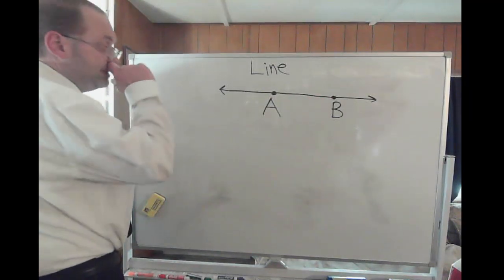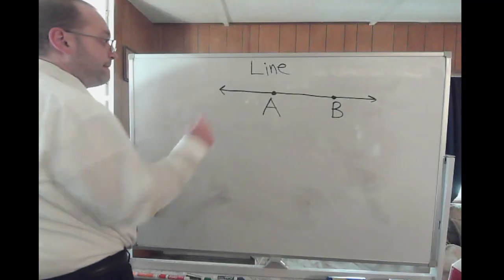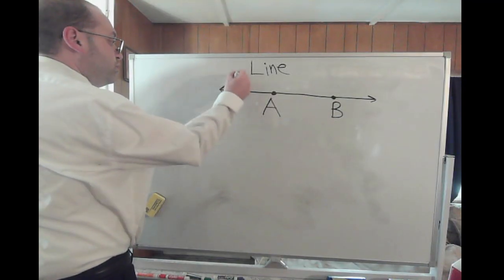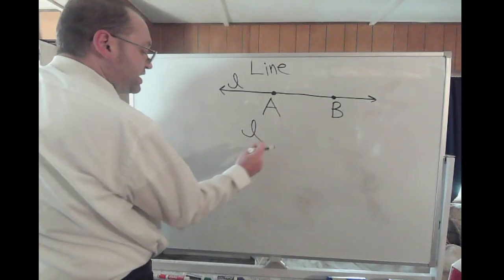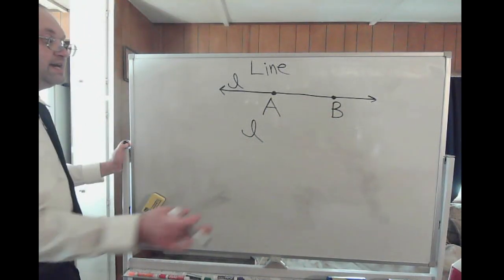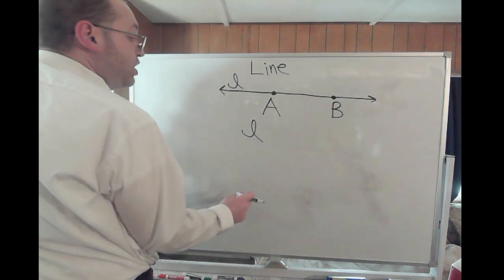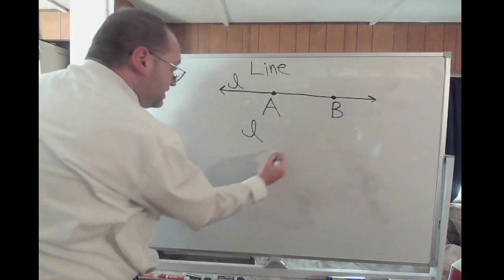Lines can be named one of 2 ways. You can name it with a lowercase letter. If you see a lowercase letter, that usually denotes a line. That would be line L. Or you can name it by points on the line.